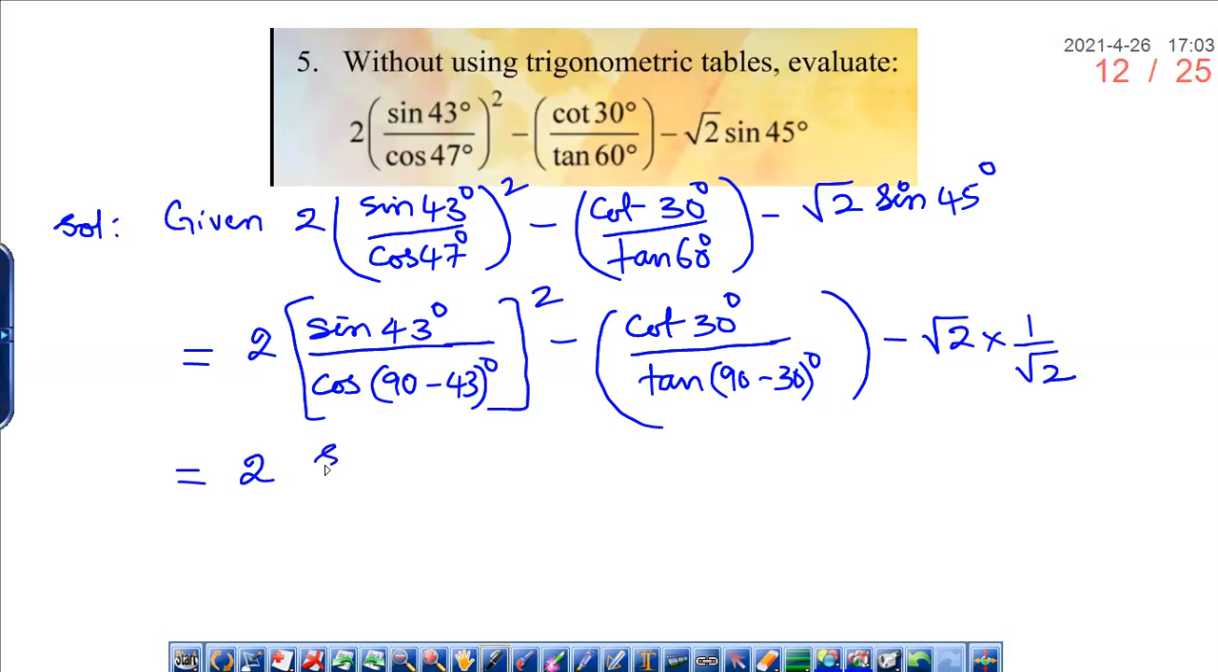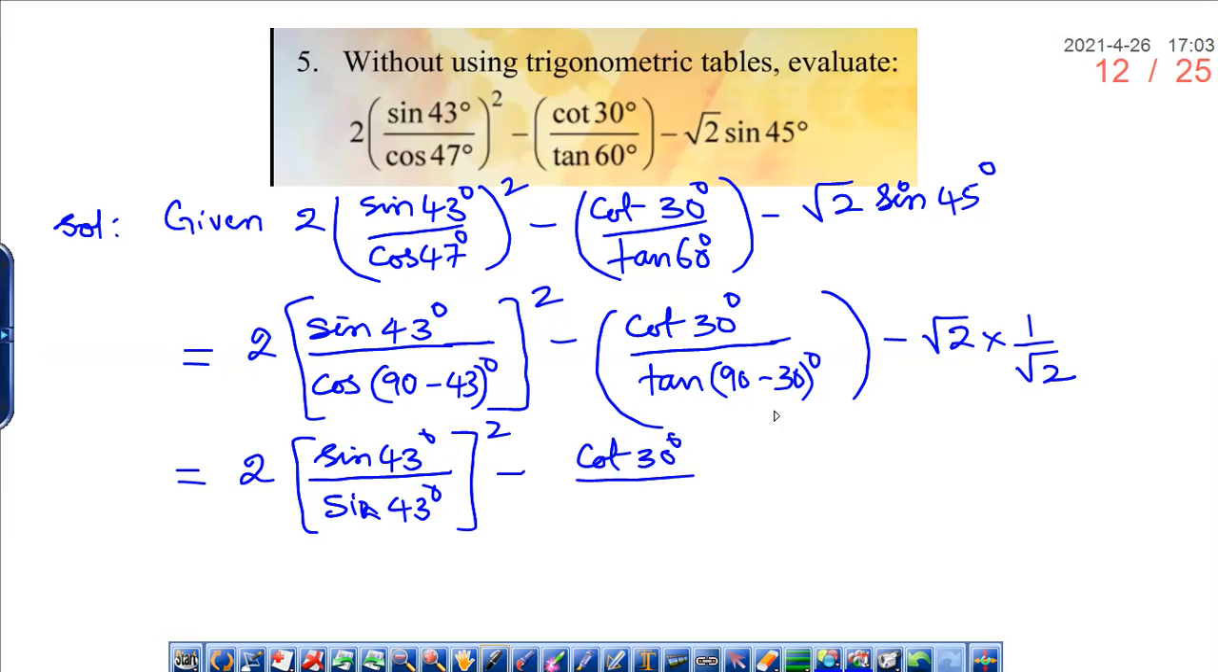So now tell me, sine 43 degrees divided by, can I write cos 90 minus theta as sine theta, right? Yes, sir. Whole square minus, can I write cot 30 degrees divided by tan 90 minus theta as cot theta? Here theta is 30 for me.